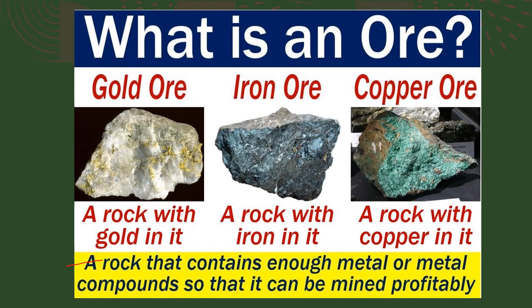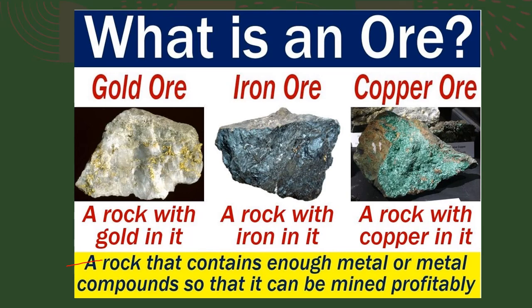Like if you talk about the gold ore, in that rock, there is gold present in it. So, what is a gold ore? A rock with gold in it. An iron ore is a rock with iron in it, and a copper ore is a rock with copper in it. So when the amount of metals is high in any rock, then we call it as the ore. Okay, now these ores, it is normally very economical to obtain metals from the ores. So in general, what do we say is that minerals that contain high proportion of metal are called as ores.